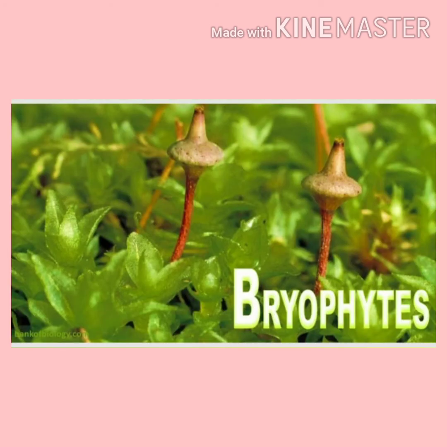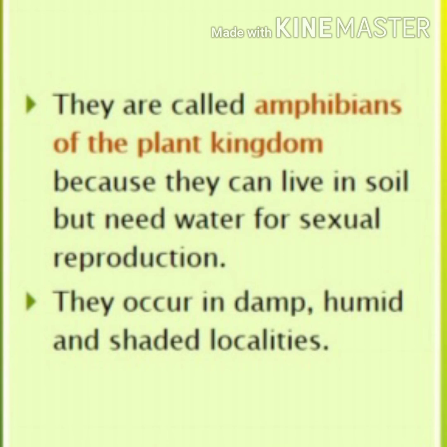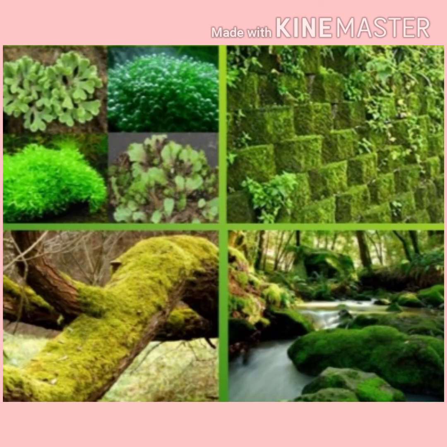In the previous class, we have discussed about algae. Today, we are going to study bryophytes. Bryophytes are called the amphibians of the plant kingdom. Why? Because they can live in soil but need water for sexual reproduction. In order to complete the life cycle of bryophyte, it requires soil as well as water. So they are called amphibians of the plant kingdom. They occur in damp, humid and shaded localities.